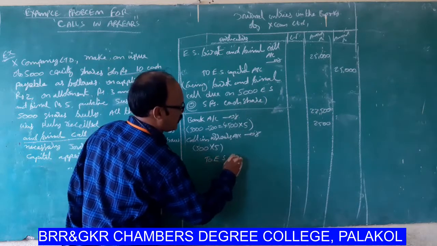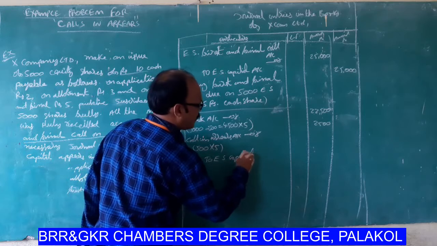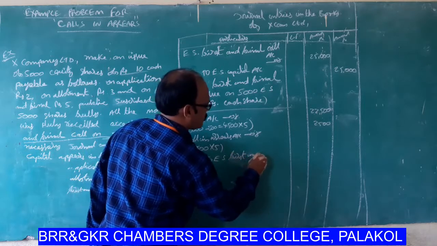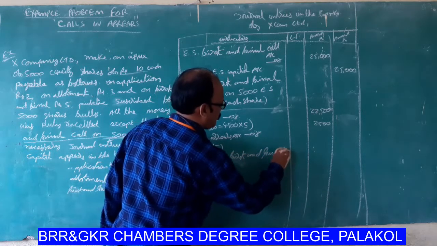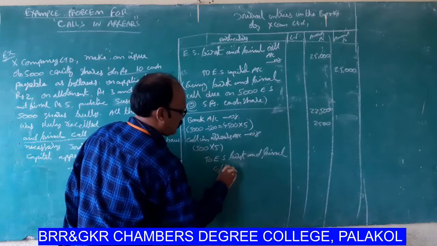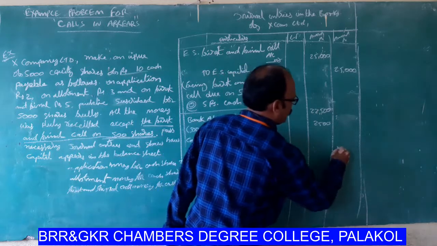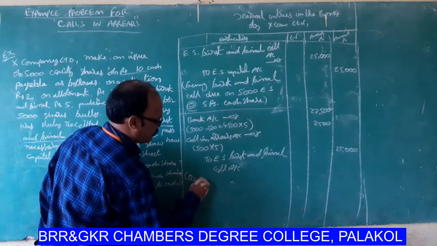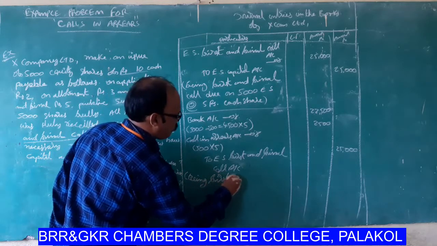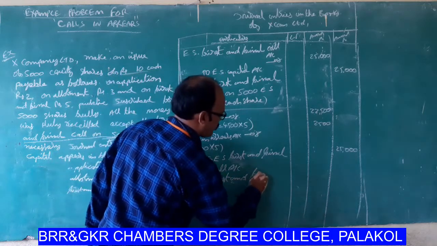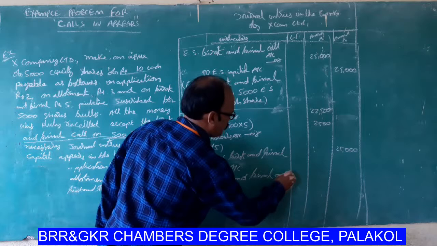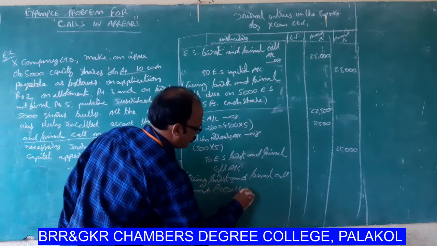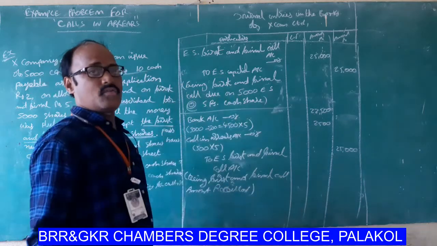To equity share first and final call account 25,000, being first and final call amount received. This is the general entries for first and final call.